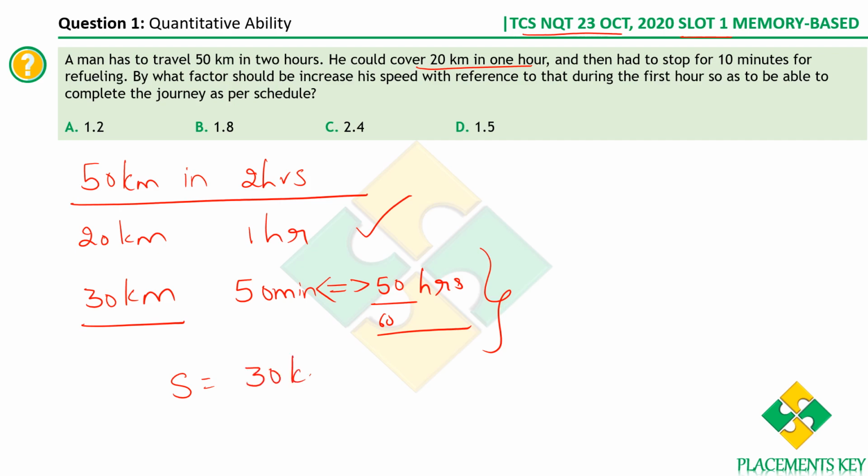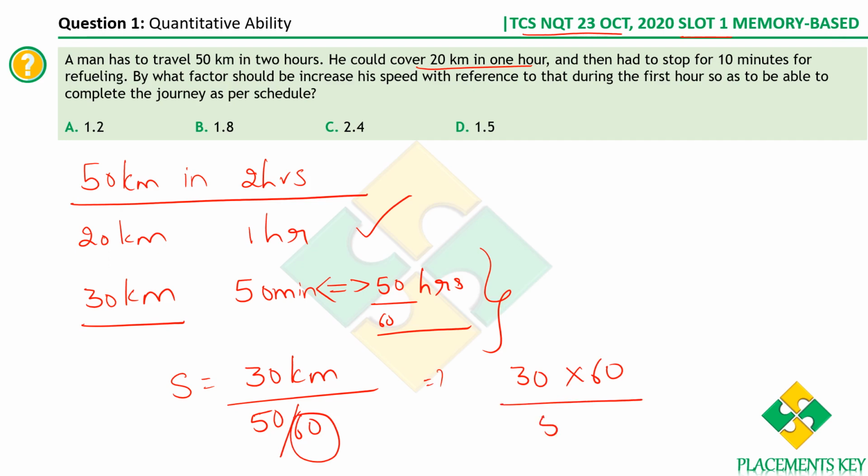Speed is distance divided by time. Time is 50 by 60. So effectively we get 30 into 60 divided by 50, because whatever is in the denominator comes up. You get the speed in kilometers per hour, because this is in kilometers and this is in hours. So the zeros cancel, you get 5 ones, 5 twelves. The answer is 36 kilometers per hour. To cover the first 20 kilometers, he takes 1 hour.